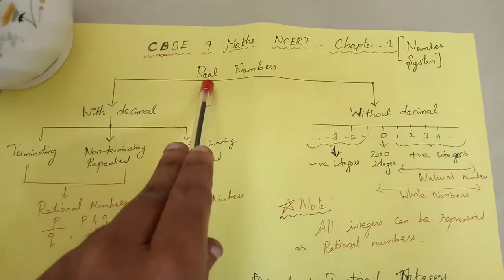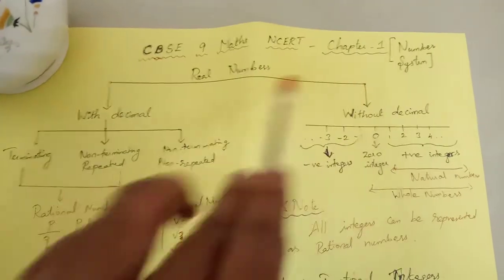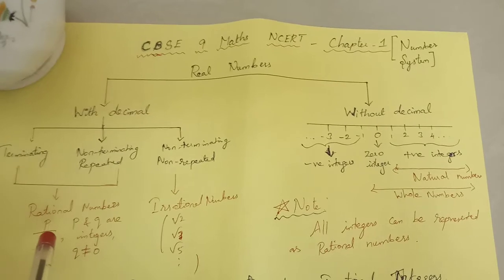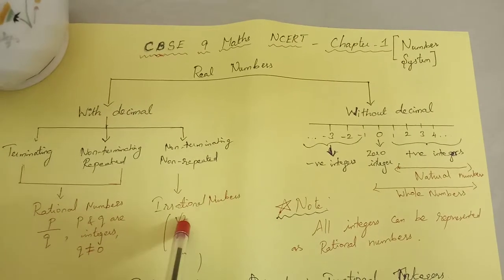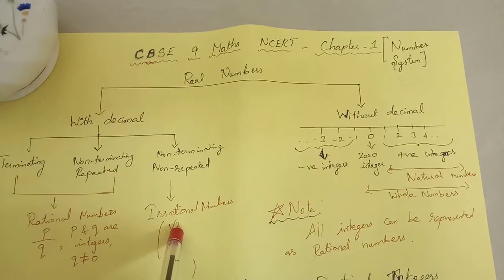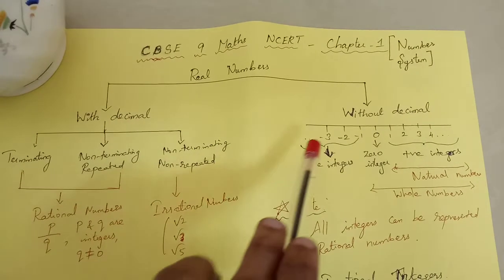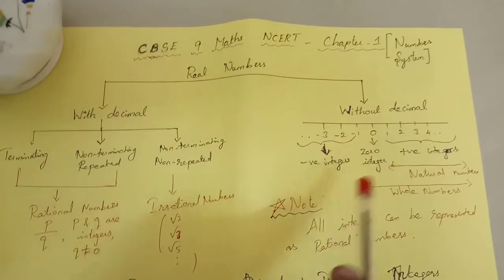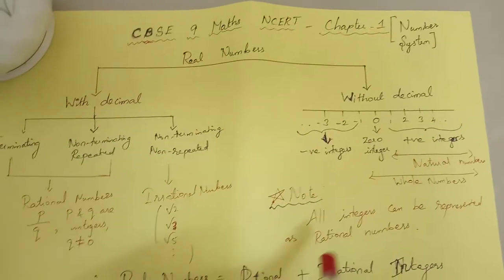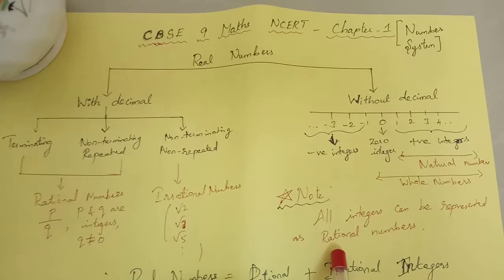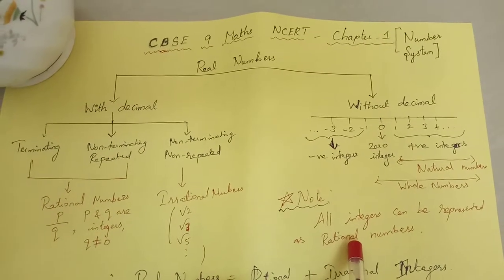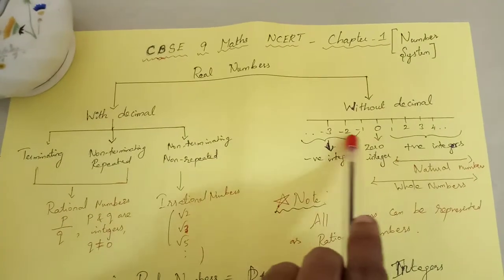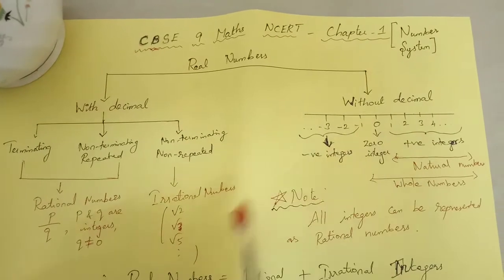So real numbers can be split into with decimal and without decimal. So totally real numbers are a collection of rational, irrational, and integers. So three types we can split, and note that all integers can be represented as rational numbers, because the rational number format is p by q.